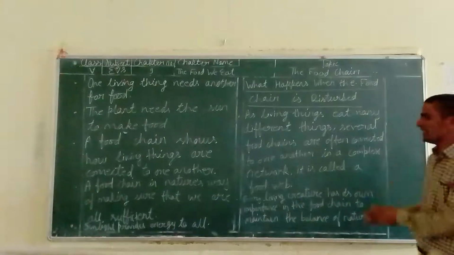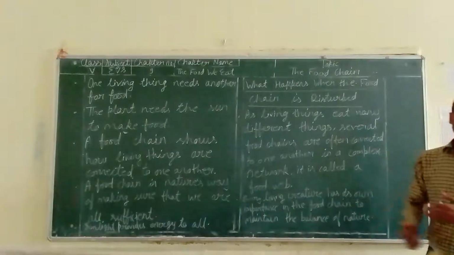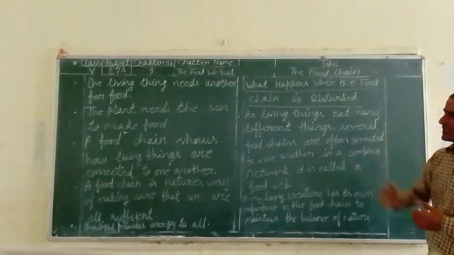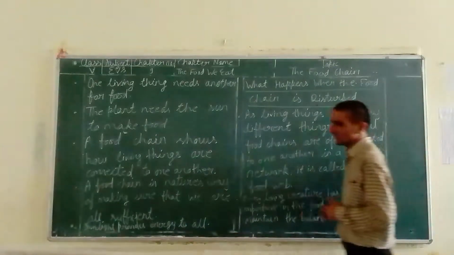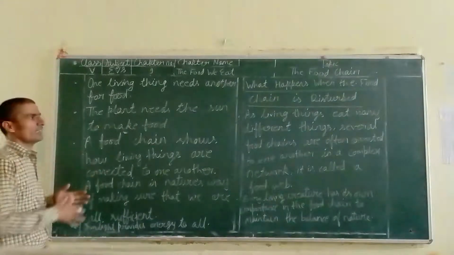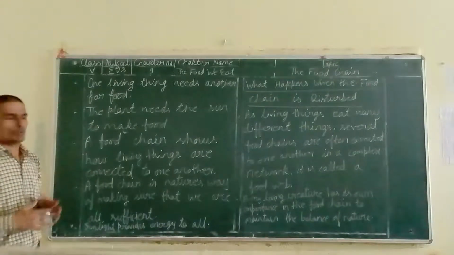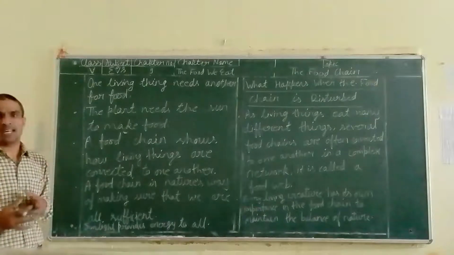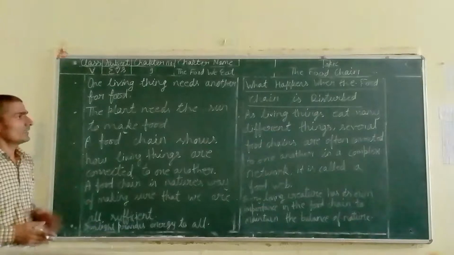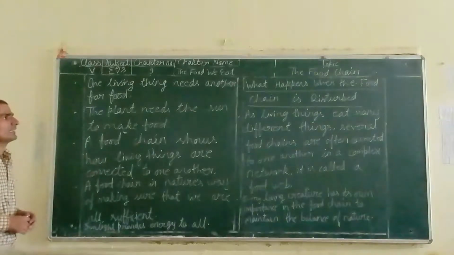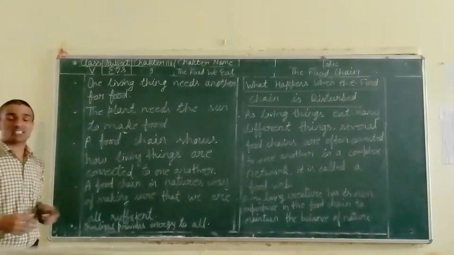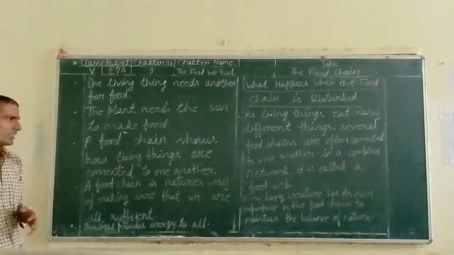All types of living things are present to control the population of the next one. So food chain and food web are both related to the feeding of animals, and they both connect the animals, giving importance and making balance in nature for the life of living things. So today we talked about these two topics, and after that this chapter is now finished. In the next class we will talk about the next chapter. Thank you.